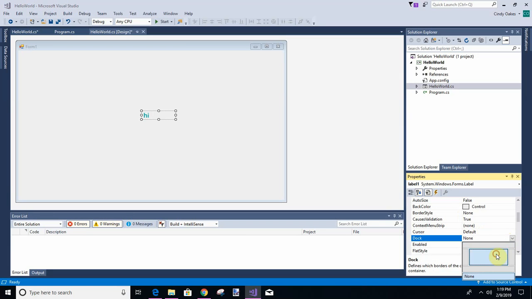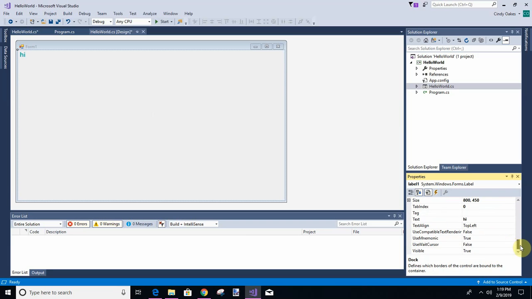That's going to take the whole screen. Well, it should. Let's check the text align. Text align says top left. We're going to go in the middle. And let's change the name of it to something that we can remember. Okay, label 1 is just fine, but we don't have to have it at that.